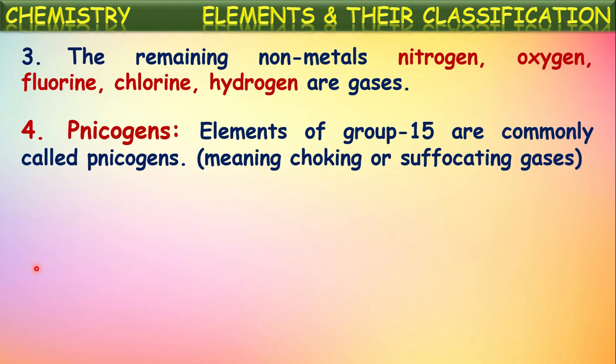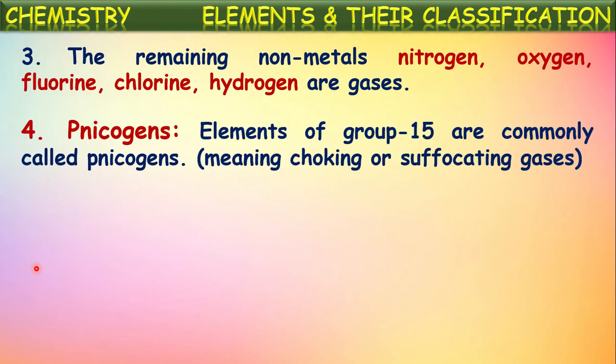Out of these non-metals, some are given certain special names. One of those special names is pnicogens. The elements of group 15 like nitrogen, phosphorus, arsenic, antimony. These elements are present in group 15 of the modern periodic table.